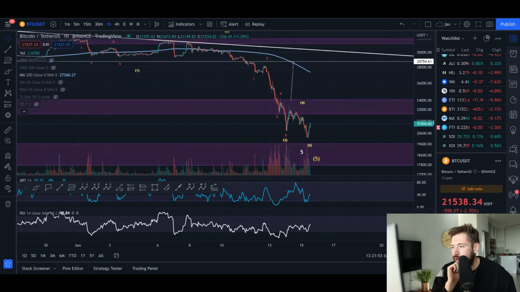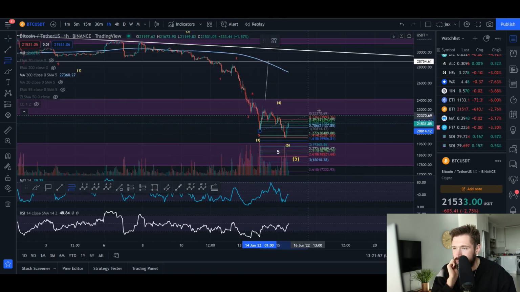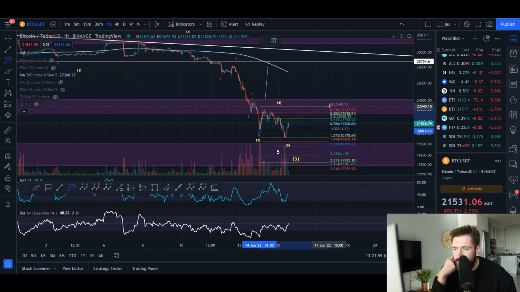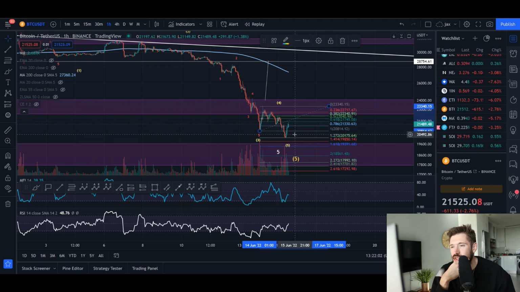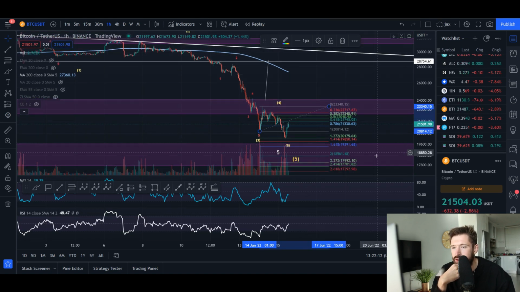If we take our Fibonacci here from the bottom of wave 3 up to corrective wave 4, yeah, we've come down to the 1.272. So if we come up and you see us get rejected by about 21.7K, the golden ratio, we could roll over and then come down to the 1.618 or the 2.272. That's coming in at about 17K. The 2.272, the 2.618, and the 1.618 is about 19.3K.